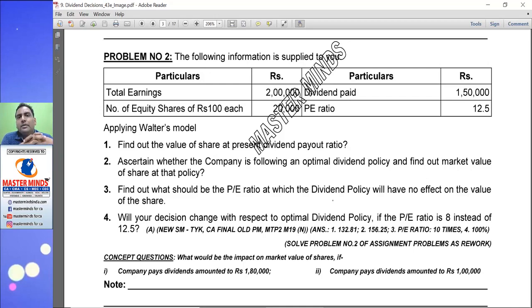This is mainly because of the return expected by the shareholders. At present, the shareholders are expecting 8% return. In the revised situation, it was revised to 12.5%. As the return on investment is less than the cost of equity, that is the minimum rate of return expected by the shareholders, it is not appropriate to retain the profit and make reinvestment. All the earnings should be distributed as dividend.